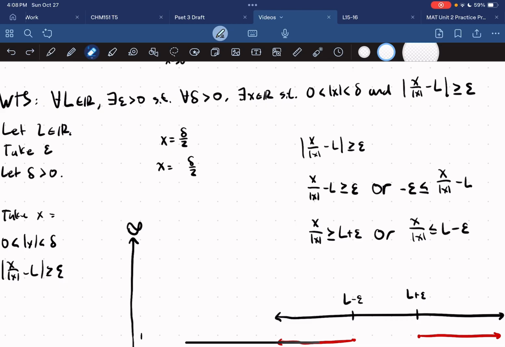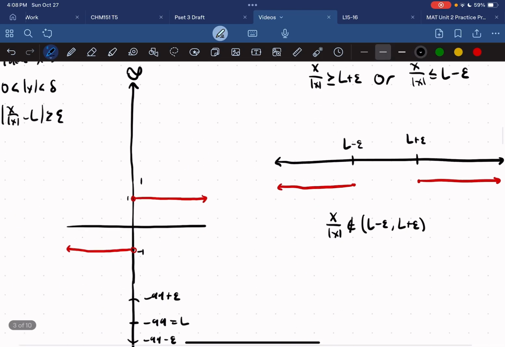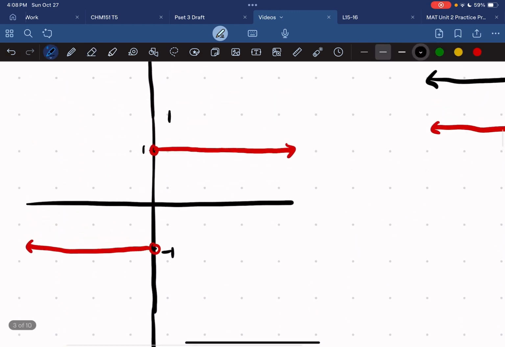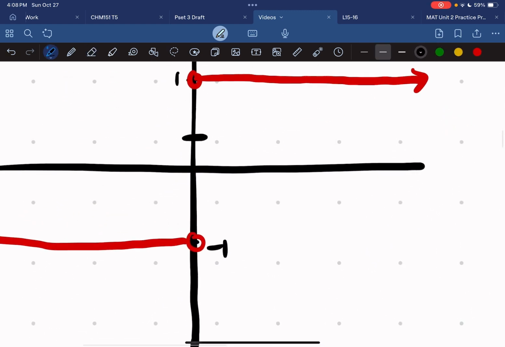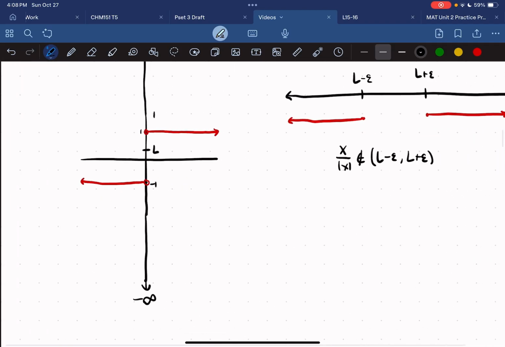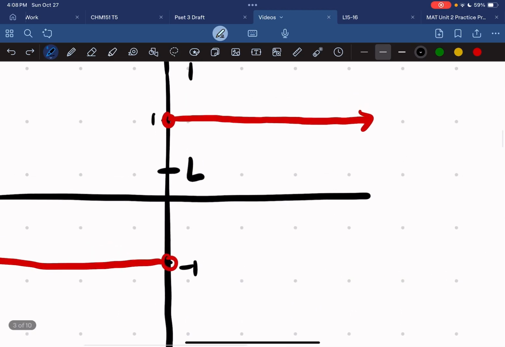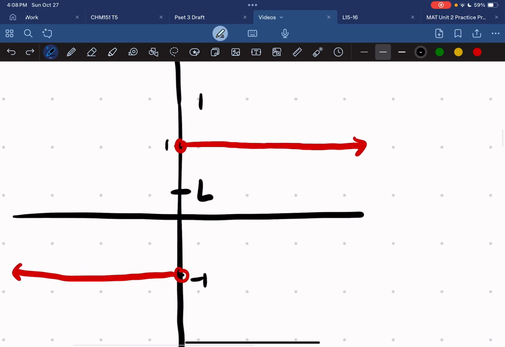This doesn't make much sense, probably, but I think it should click later on. Okay, so what should our epsilon be? Well, we can get a hint from where we run into trouble. If our L is like here, we can't have our epsilon be too large because no matter what, our function is going to exist within this range. So we just have to choose an epsilon that's small enough that we can have at most one part of our function in there.